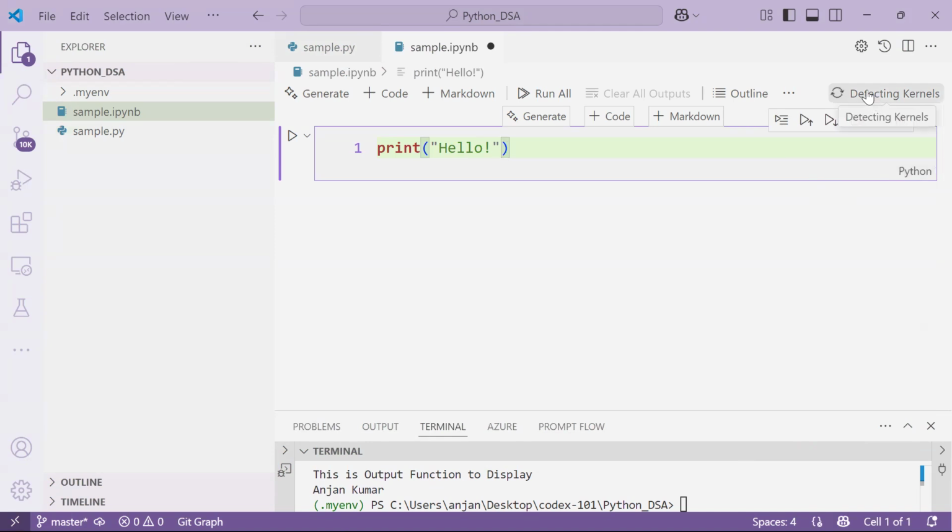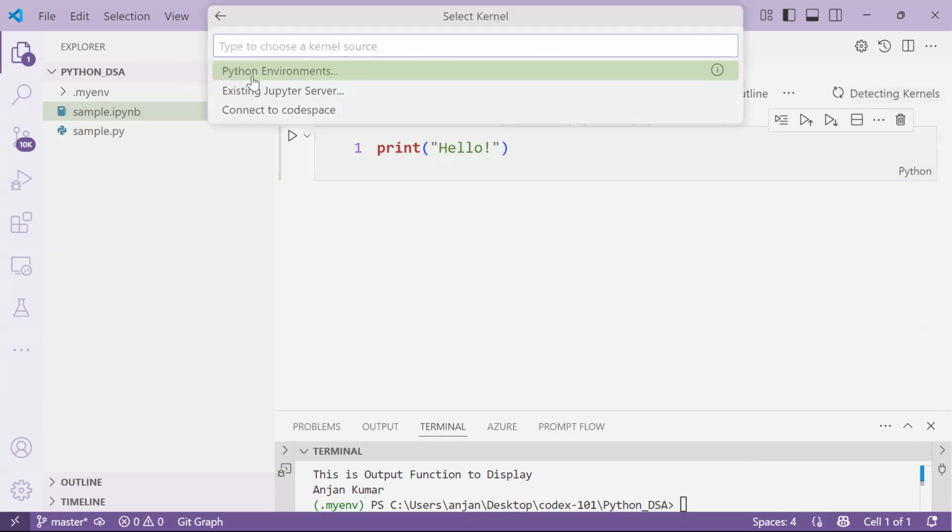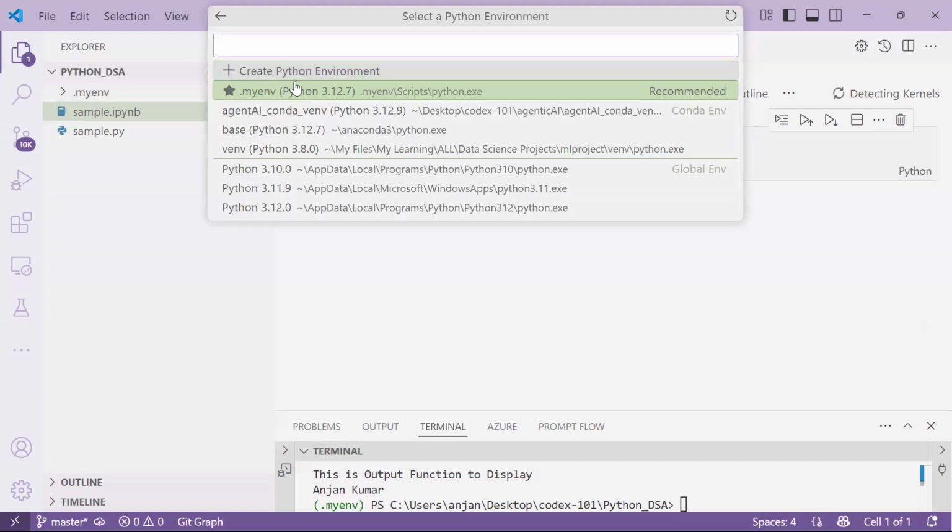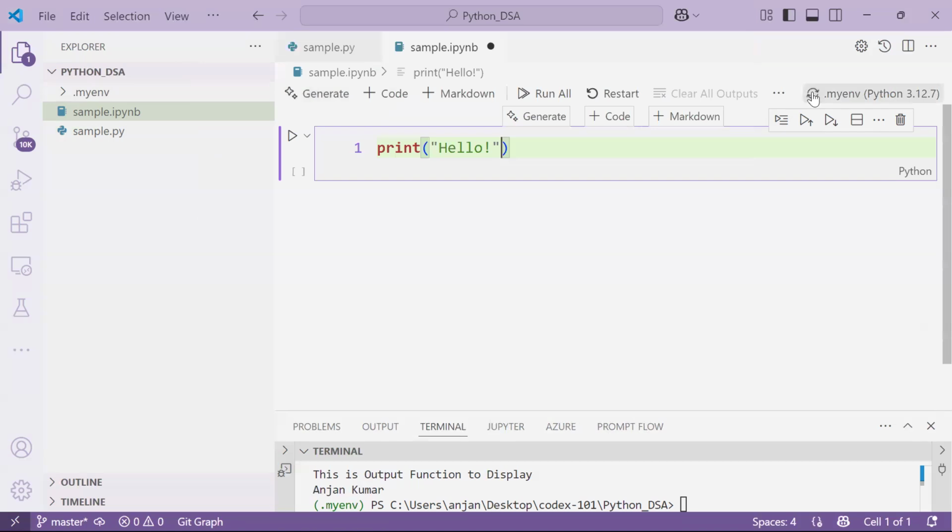And this is circulating, right? This is rotating, right? Okay. So here we have to select which Python environment. I already created my env, so I would like to select that one only. Okay, now it will be showing you .myenv Python 3.12.7. So this is how we can select the environment, and this is how we can select the Python programming language. After that, we have to run it.